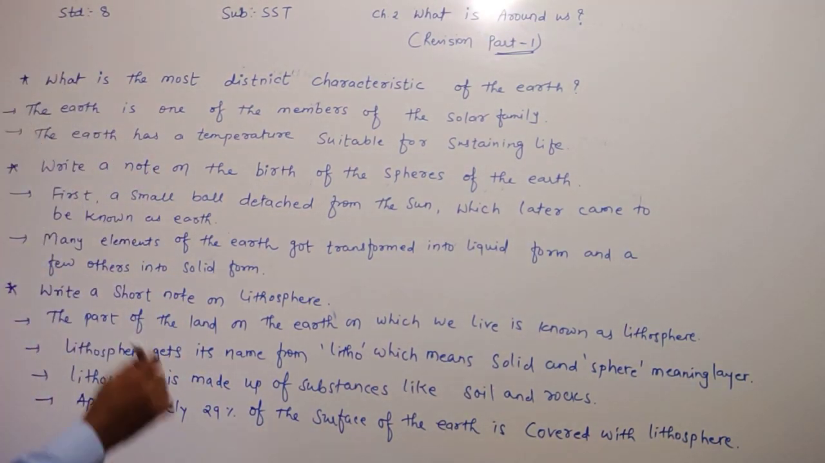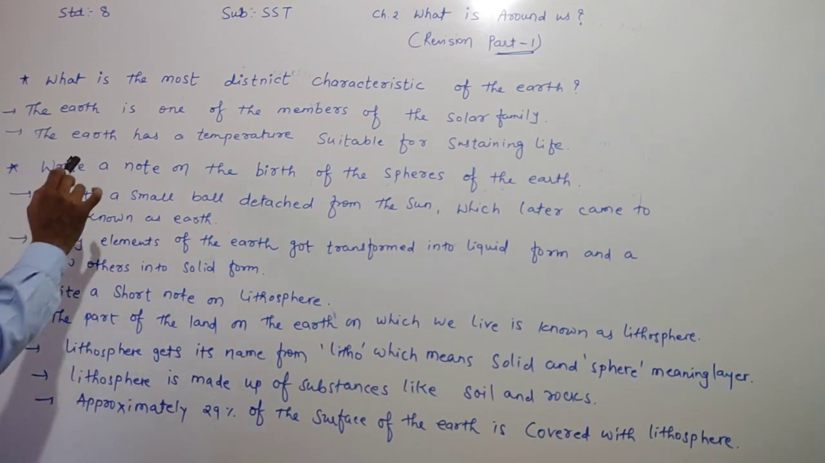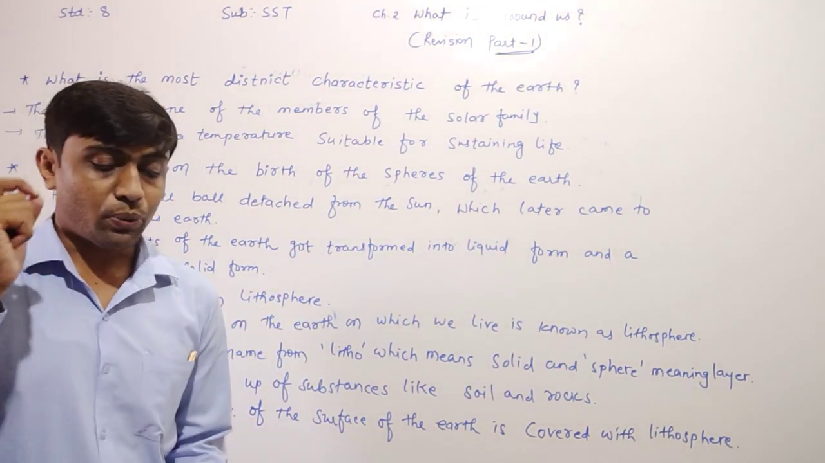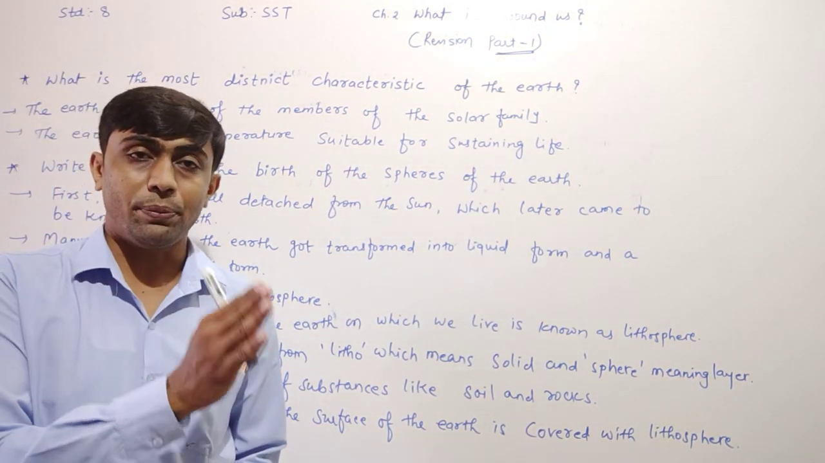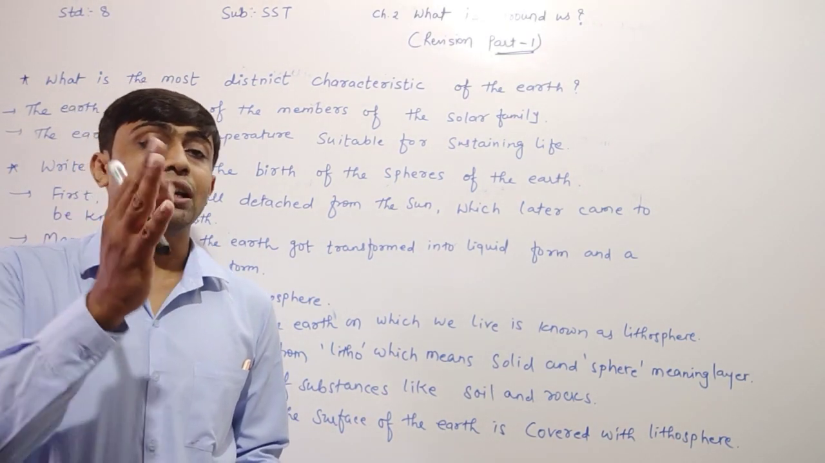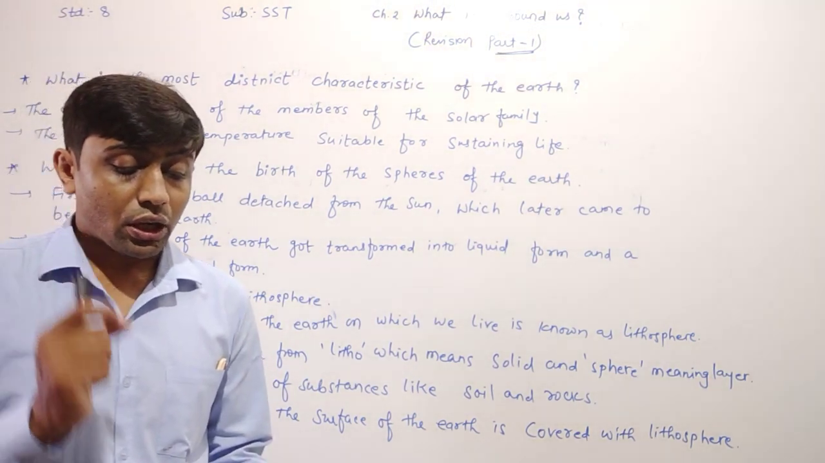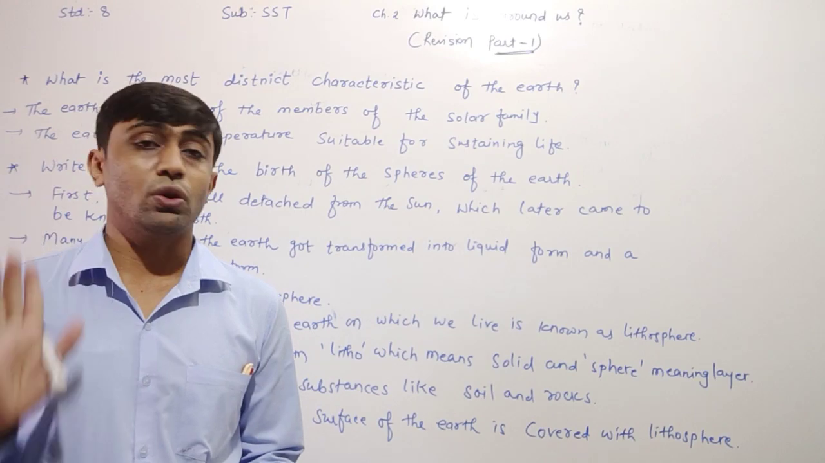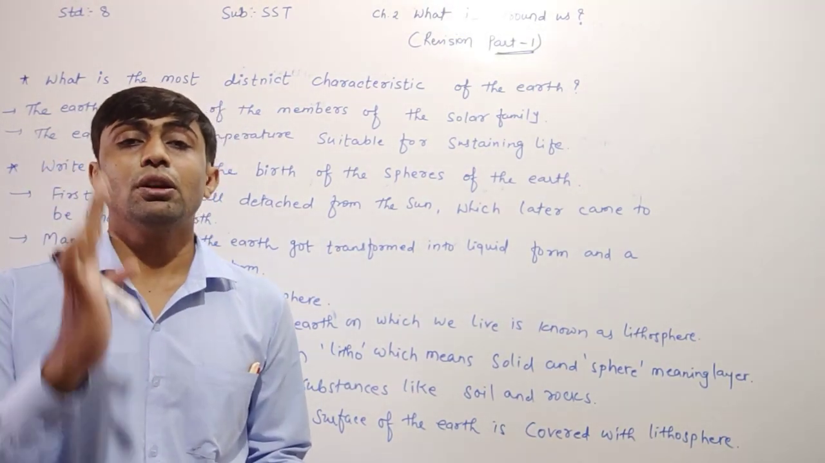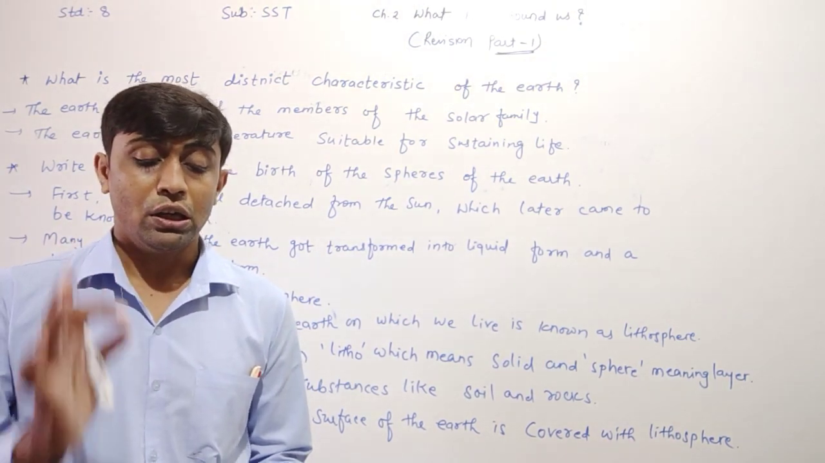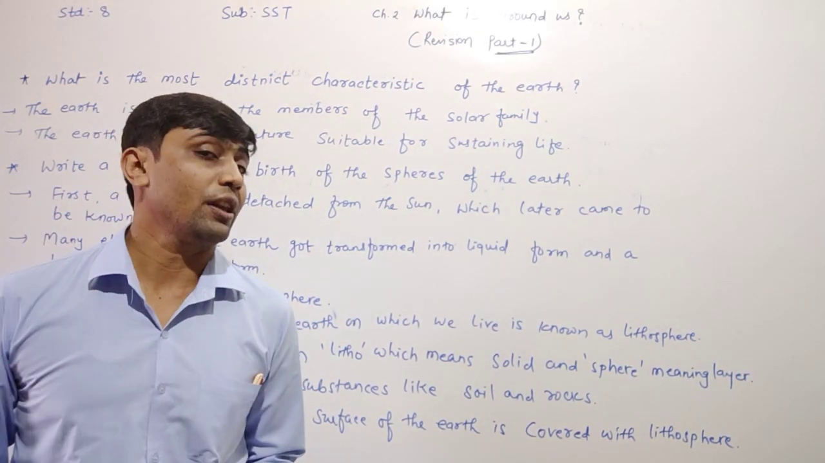What happens, dear children? If you see the other members of the solar family, only earth has a temperature suitable for sustaining the life of human beings, animals, birds, and all the living creatures. The other members of the solar family do not have air and water. Dear children, remember, air and water are necessary for sustaining a life.